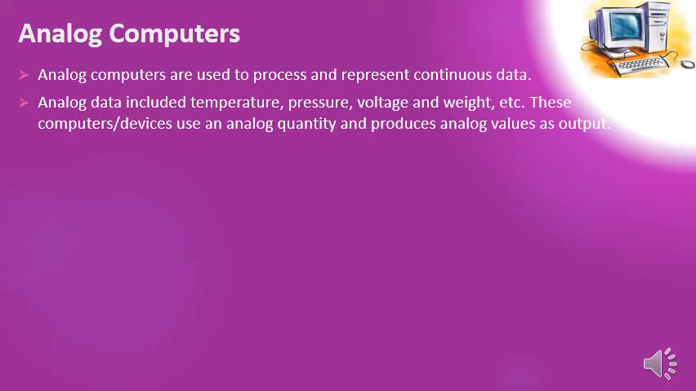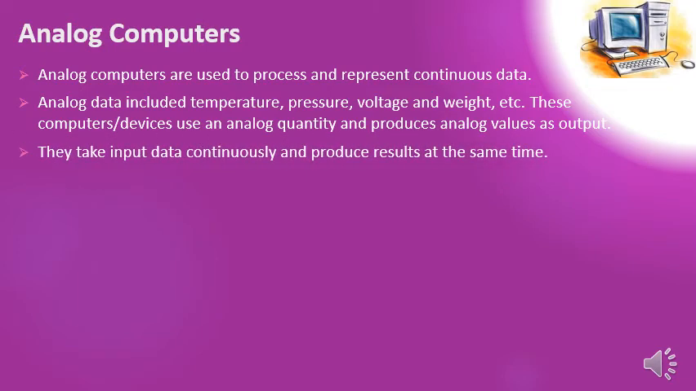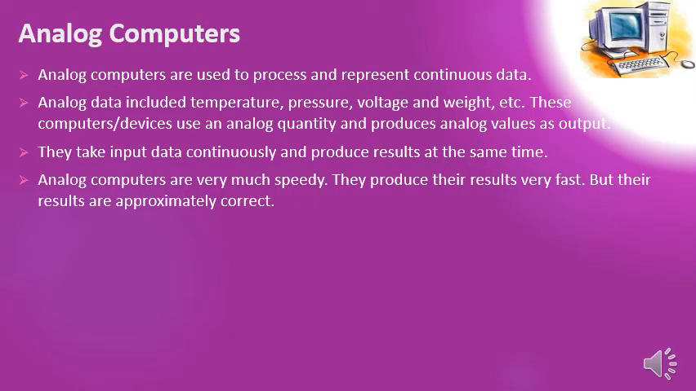Analog data includes temperature, pressure, voltage, weight, etc. These computer devices use an analog quantity and produce analog values as output. They take input data continuously and produce results at the same time. Analog computers are very speedy, they produce their results very fast, but their results are approximately correct. All analog computers are special purpose computers.